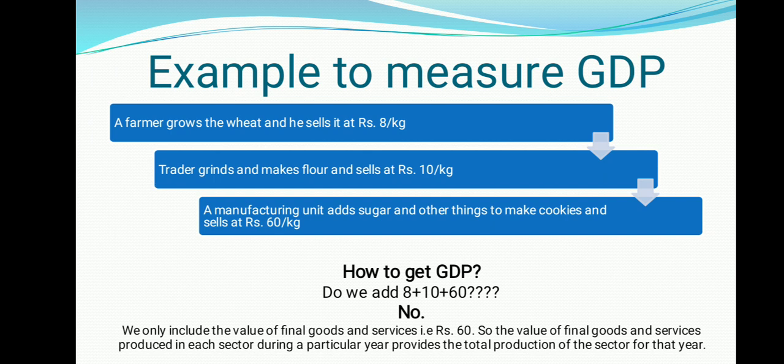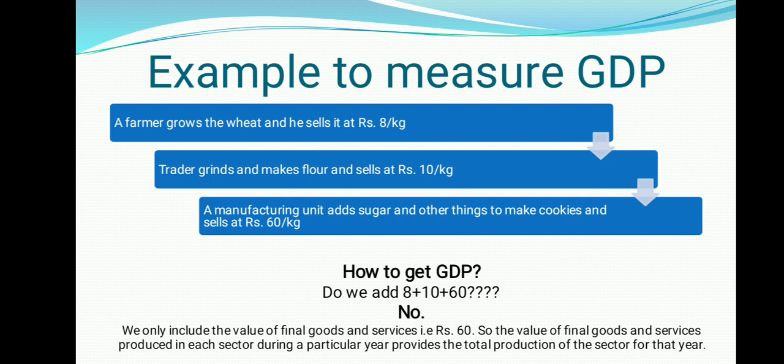What began from 8 rupees now finally ends with 60 rupees, right, beta? So how to get this GDP? Do we add 8 plus 10 plus 60? In this way, how much will it become? 60 plus 10, 78. No, this is not the way, because in this way we are adding the same services again and again.